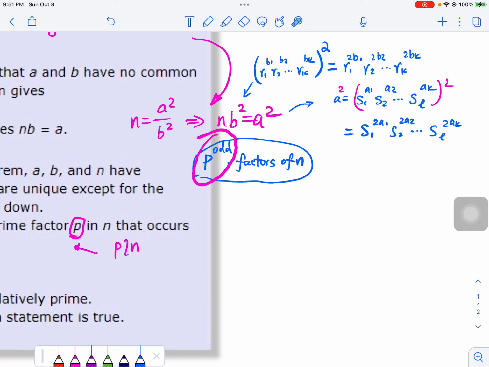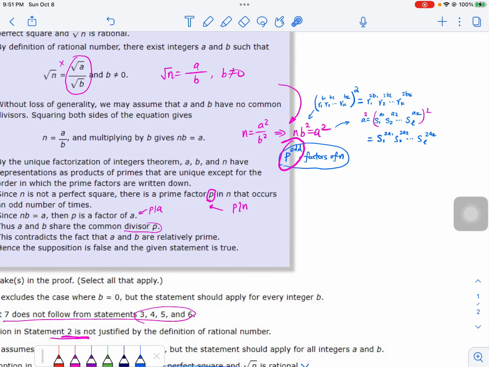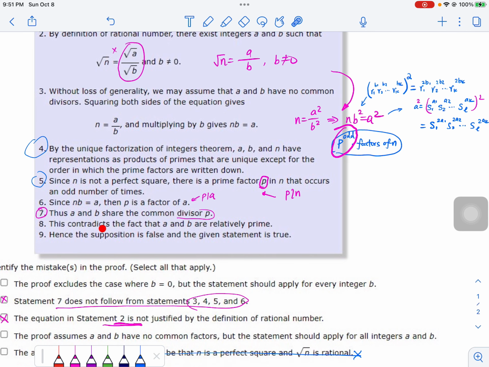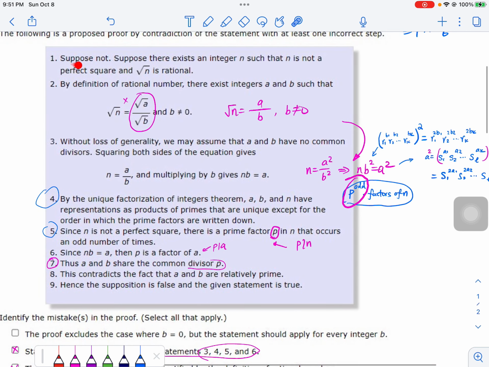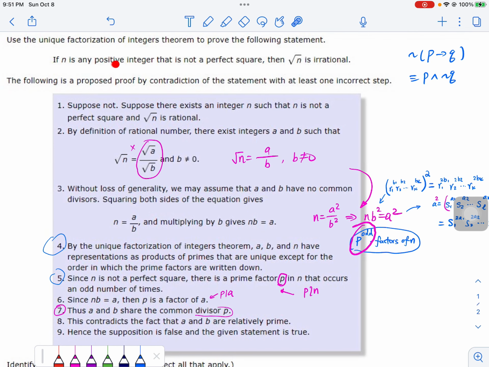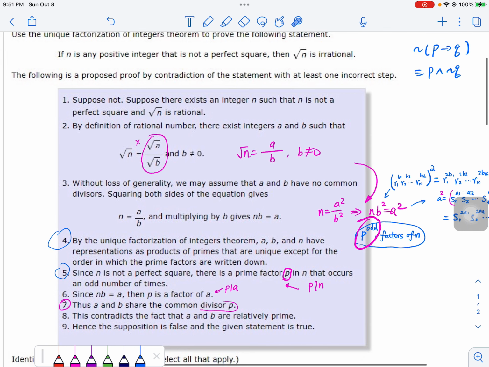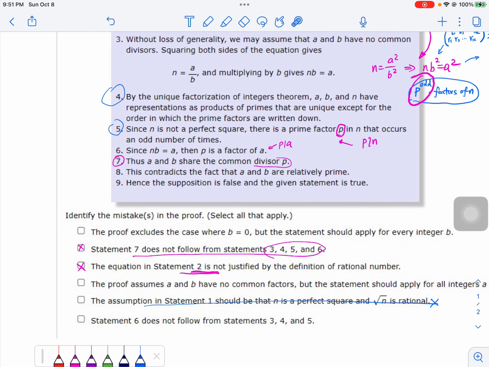So this is the contradiction. On the left-hand side, there's a prime that has an odd power, but on the right-hand side, there's no prime that has an odd power. They are all even powers. So that's where the contradiction comes in, the supposition is not true, and therefore we prove the original statement. But as far as these problems are concerned, these are the two statements that I should check. Those are the mistakes from this proof.